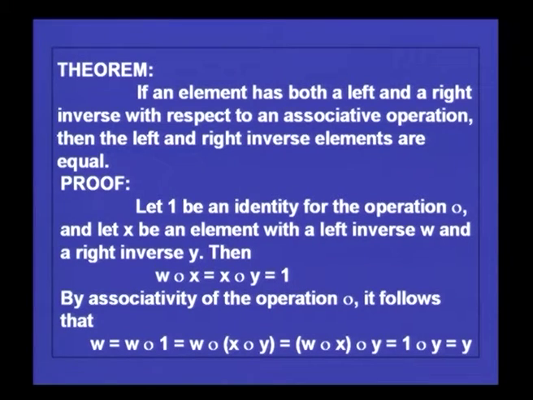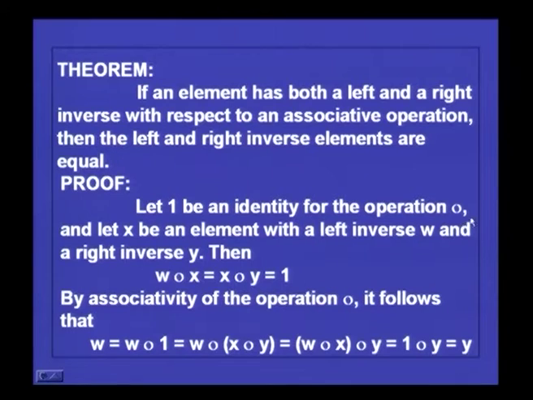So, let the identity element be denoted by 1 with respect to the operation dot, and let x be an element for which you have a left inverse w and a right inverse y. So, w dot x is equal to 1, and you also have x dot y is equal to 1. The left inverse is w and the right inverse is y, and we want to show that w is equal to y. How do you show that?